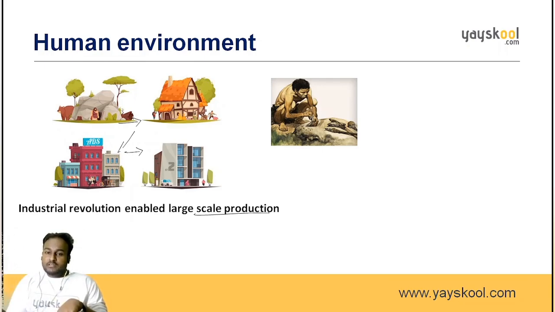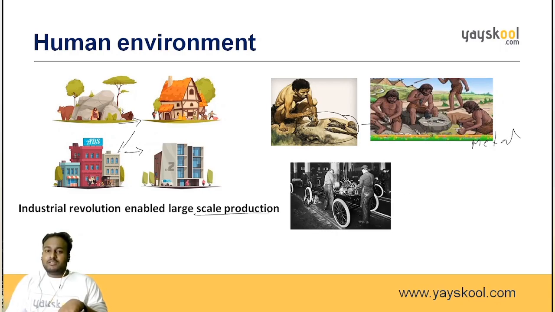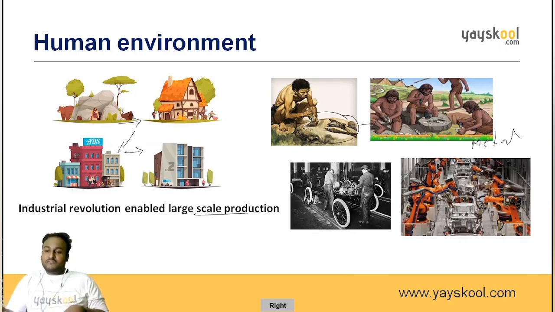See, in the olden days, the early man knew only how to make stone tools. Later on, they started making metal tools. After so many years, these people started building the car. This is the first car which was built. Now what do we have? Can you find any human being in this picture?